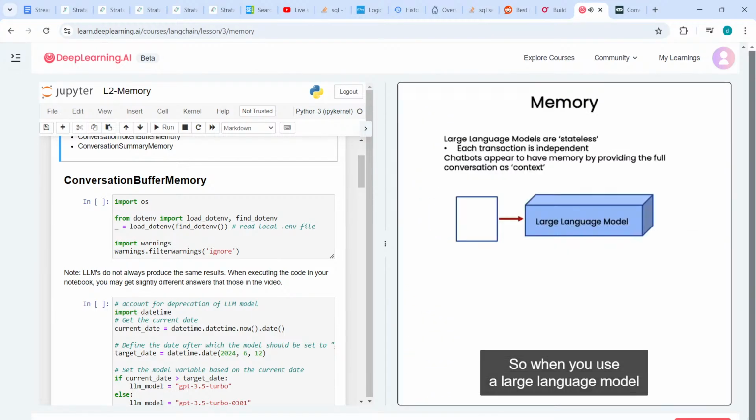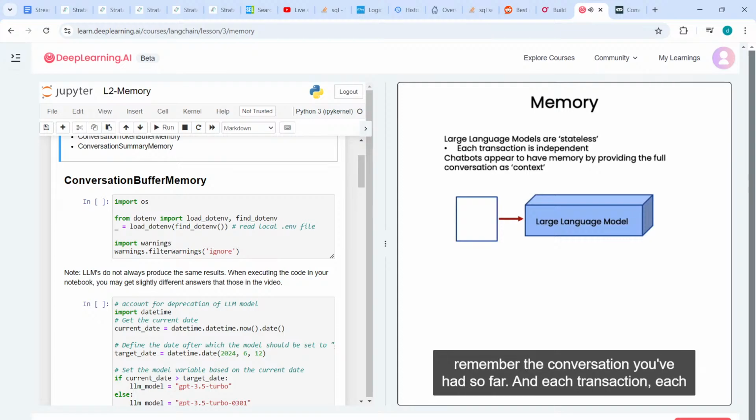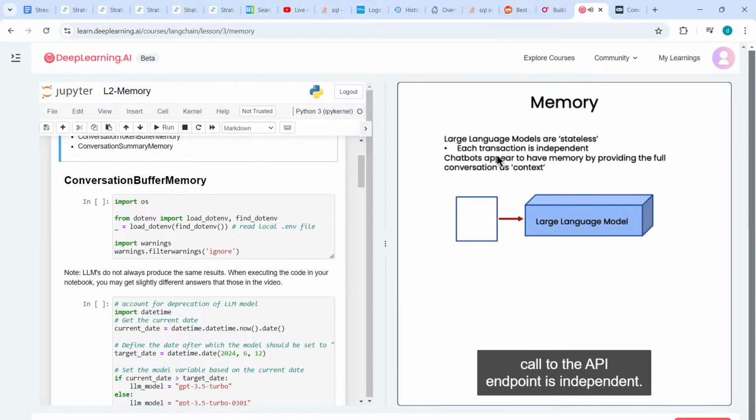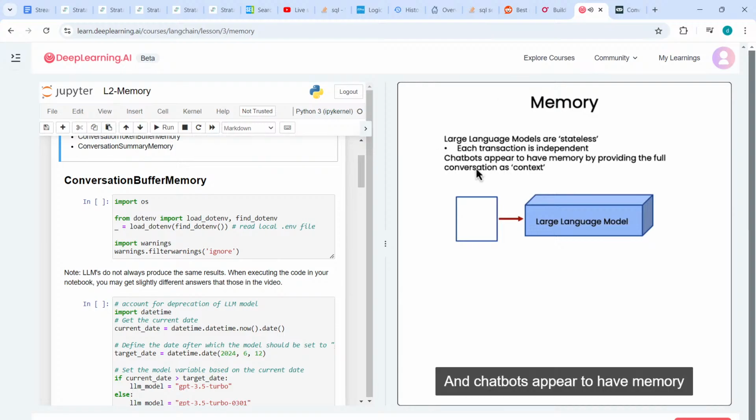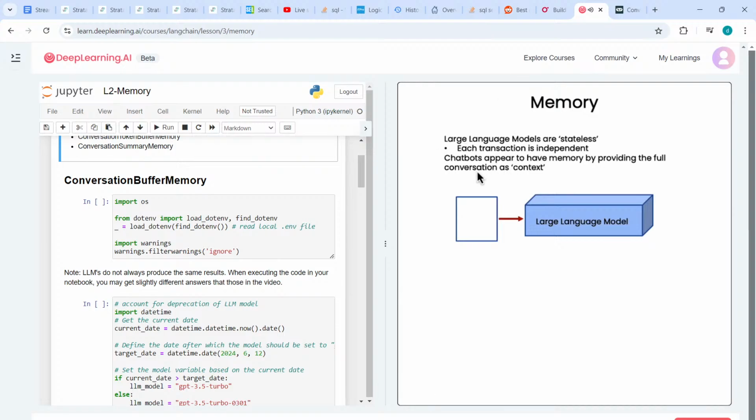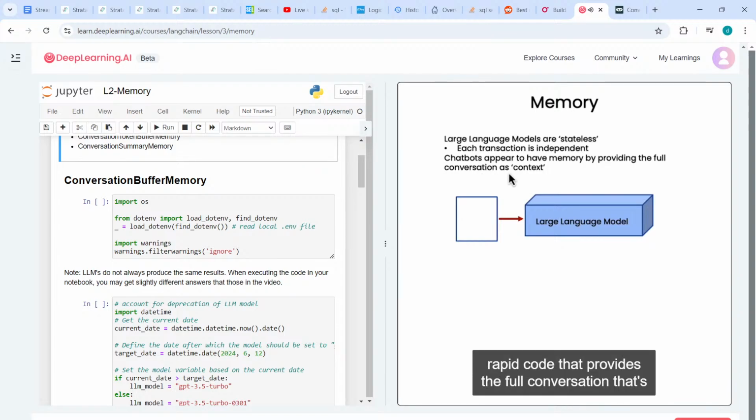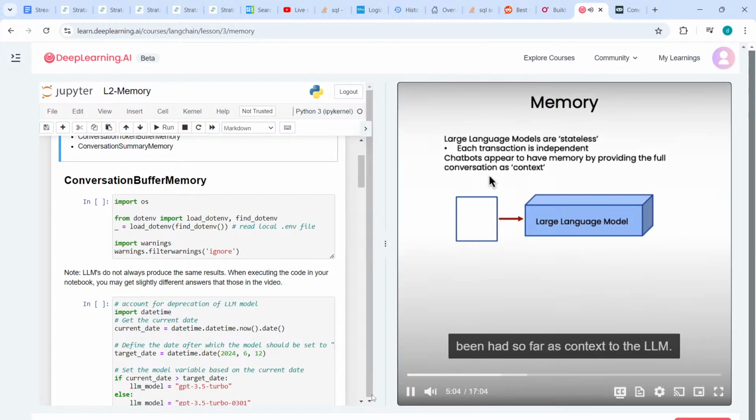So when you use a large language model for a chat conversation, the large language model itself is actually stateless. The language model itself does not remember the conversation you've had so far, and each transaction, each call to the API endpoint is independent. And chatbots appear to have memory only because there's usually wrapper code that provides the full conversation that's been had so far.